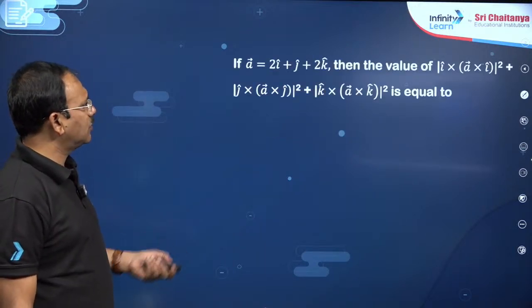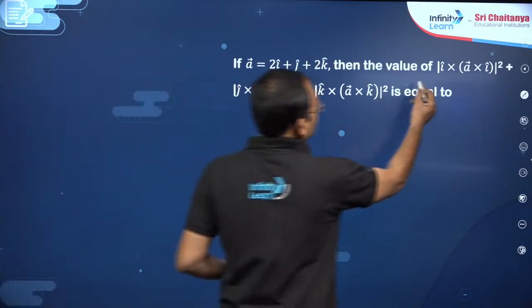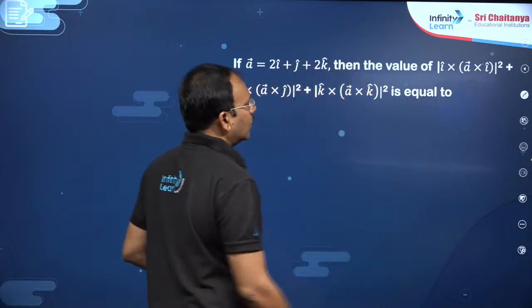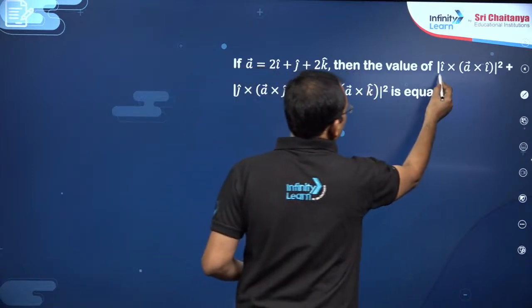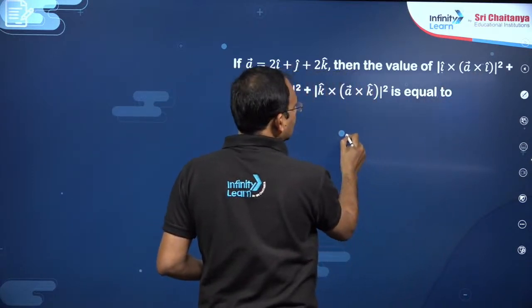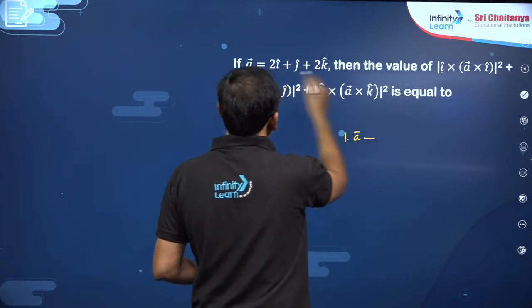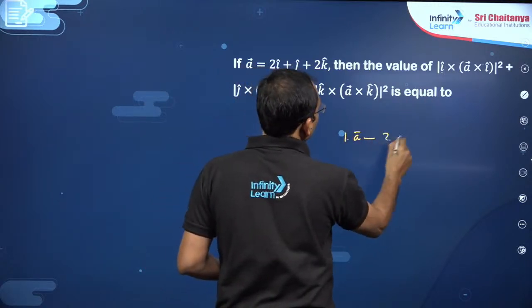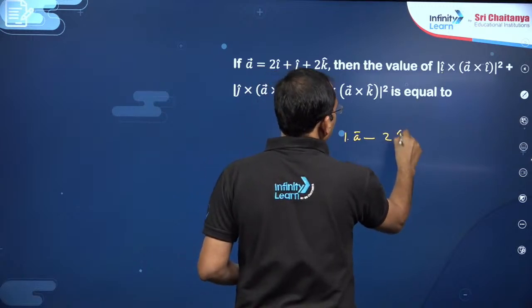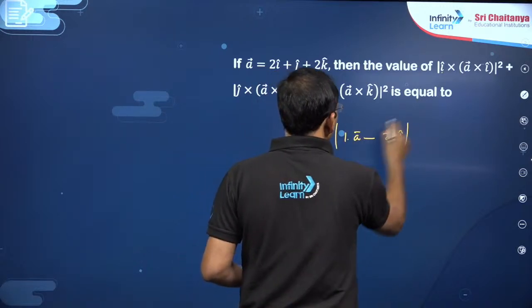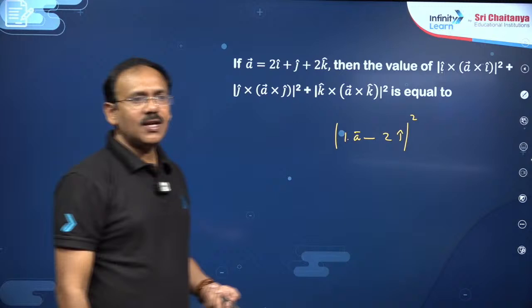So, this is also, you see here, I cross I cross A. You can just simplify: A bar is there, I dot I is 1 into A bar, minus I dot A is 2 into I cap. Got it, my dear friends? It is magnitude square. Just a definition you need to apply.